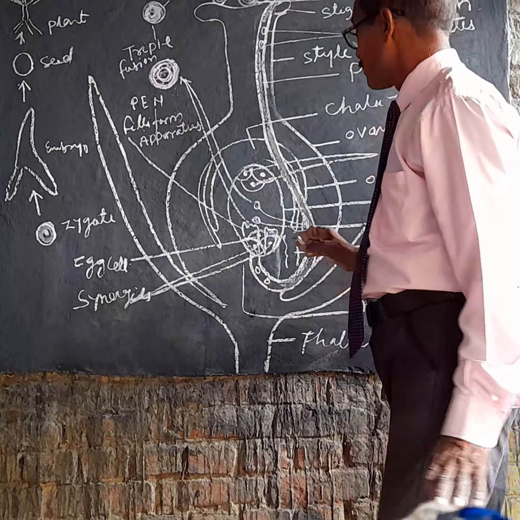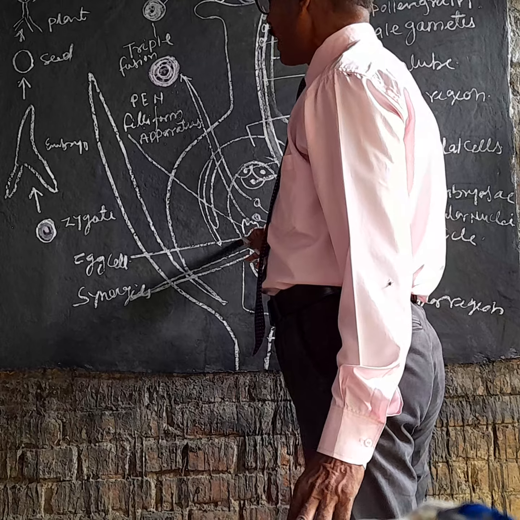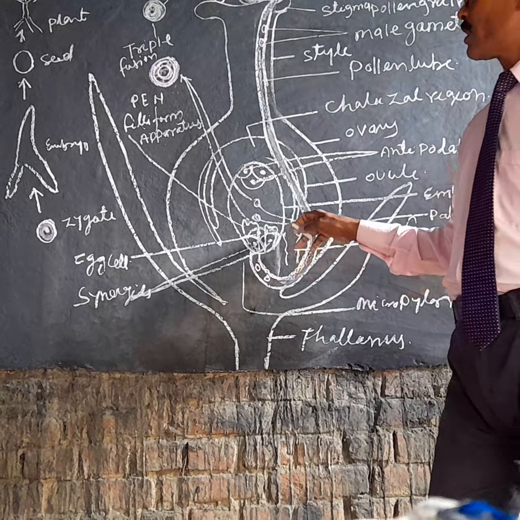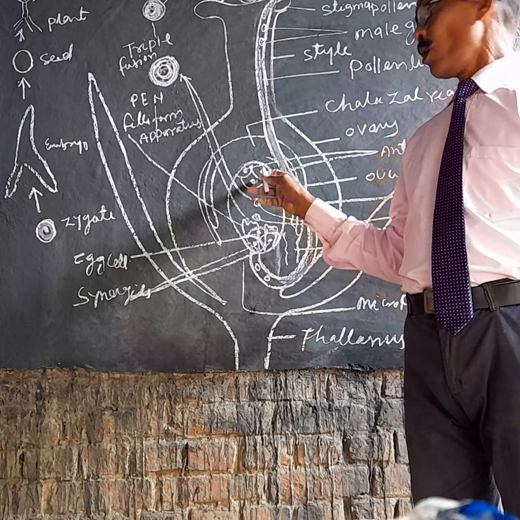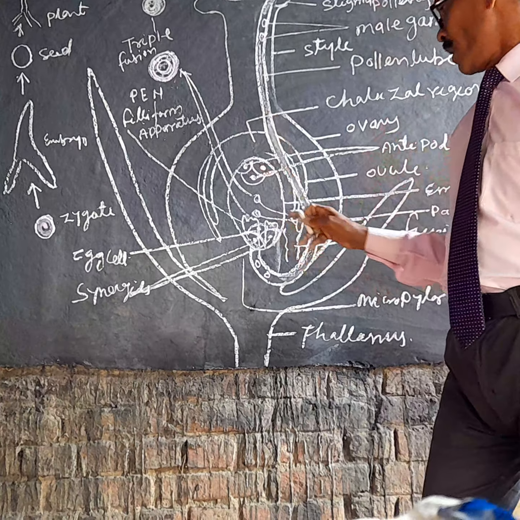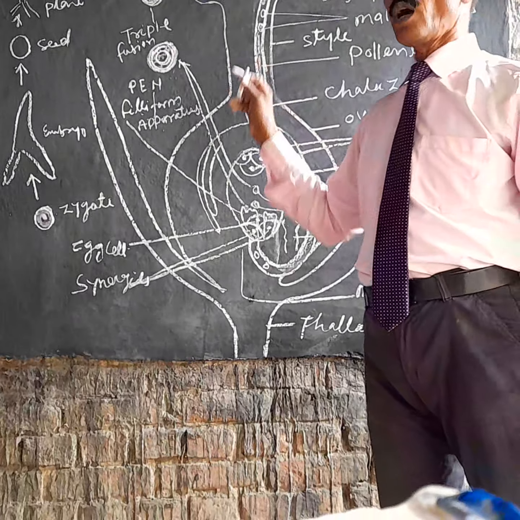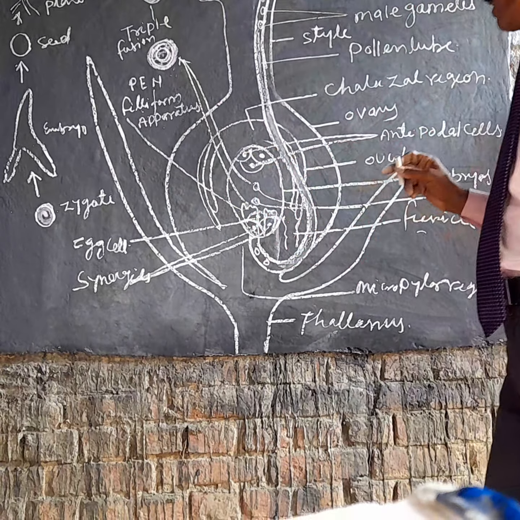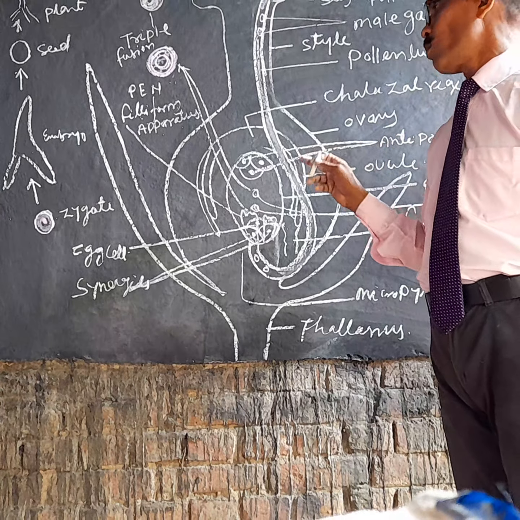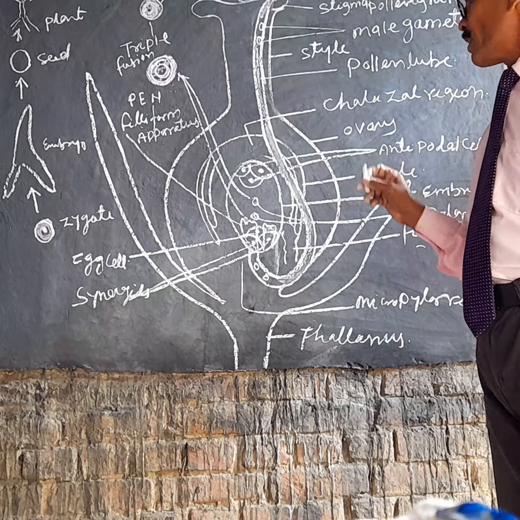In this way, one male gamete fuses with the egg cell, which is known as syngamy, and the second male gamete fuses with the polar nuclei, which is known as triple fusion. Syngamy and triple fusion occurring together is known as double fertilization in flowering plants. This was discovered by Nawaschin in 1898.